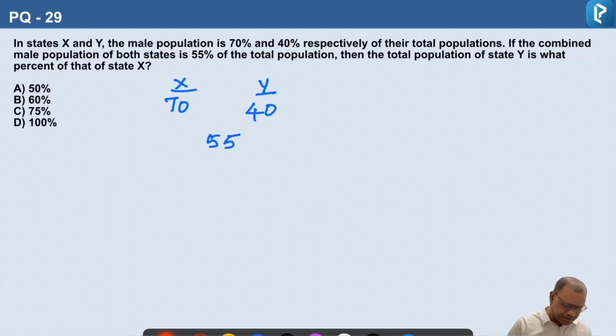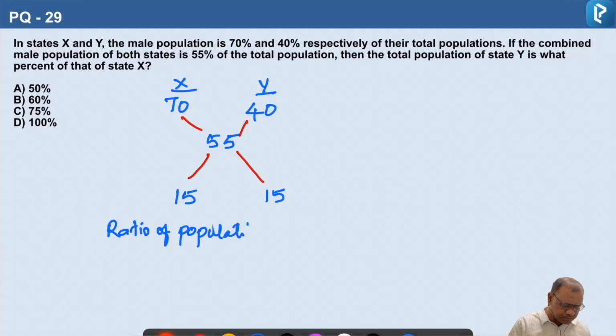So let us find out the differences. The differences are 70 minus 55, that is 15. Similarly, 55 minus 40 is also 15. So the ratio of populations is 15 is to 15, which is equal to 1 is to 1. So the ratio of populations of states X and Y is 1 is to 1.